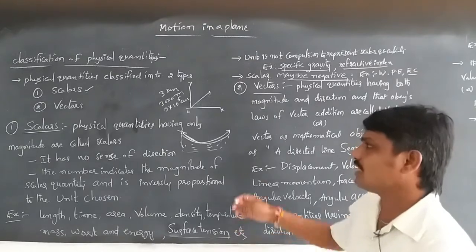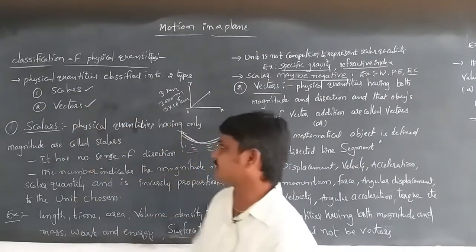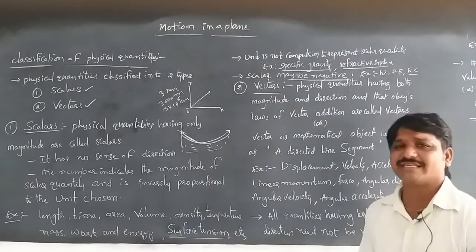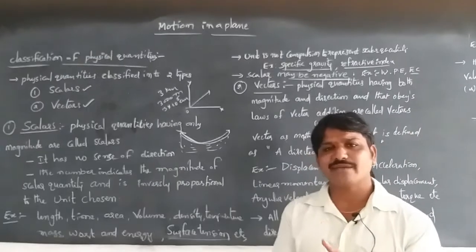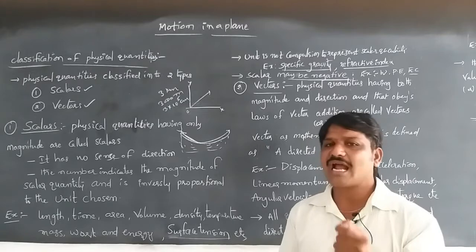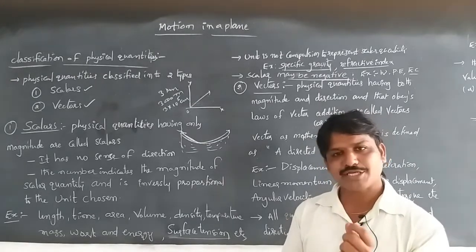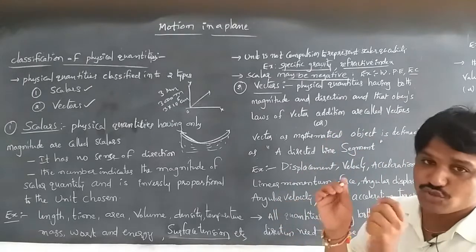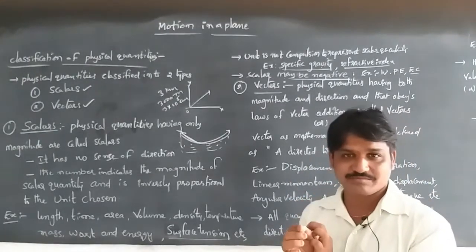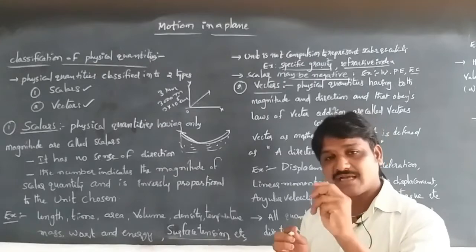Now, the next one is vectors. Vectors are physical quantities having both magnitude and direction, and they must obey the laws of vector addition.